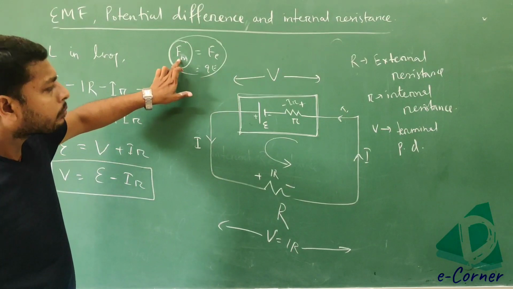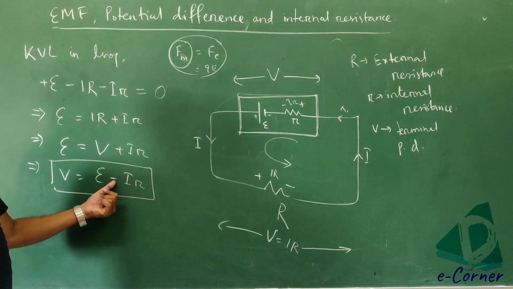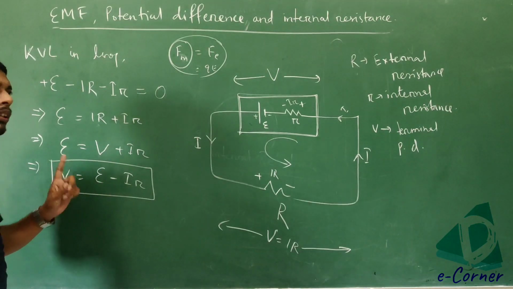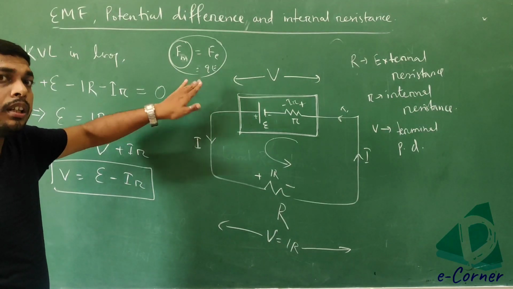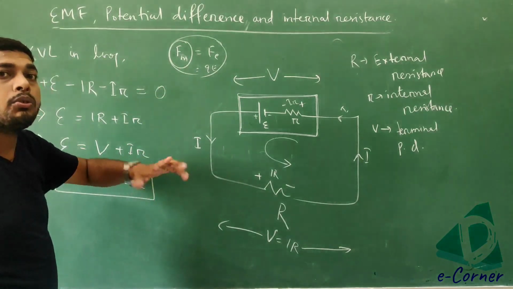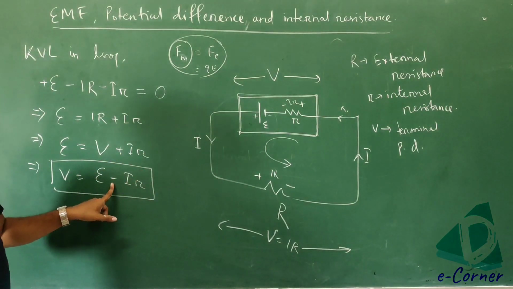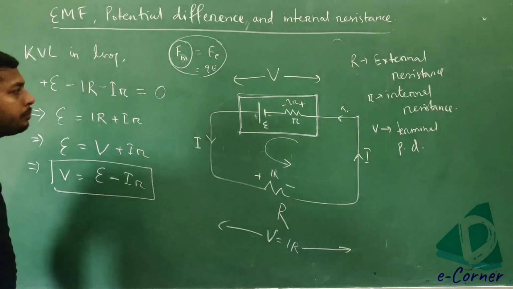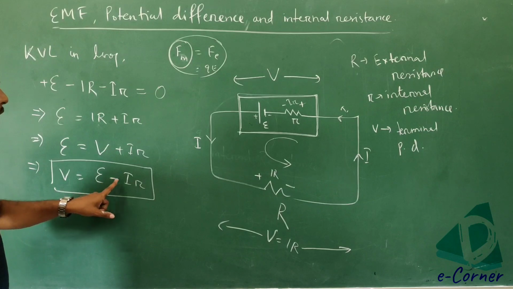Okay, so at that time while charging, this negative sign will be changed into plus. But we remember that that is the exception case. So in case of numerical, if you are going to solve in case of charging the battery, then you have to add this one. Otherwise, always it is negative. We remember, terminal potential V is equal to E minus Ir.